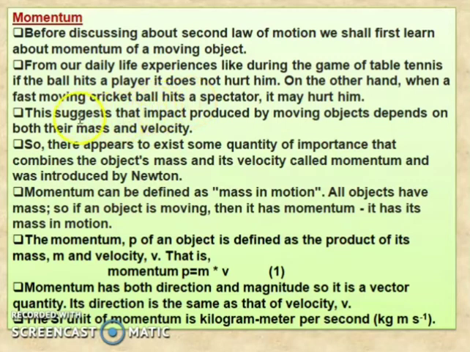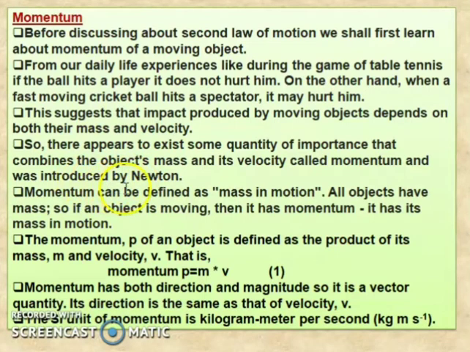This suggests that the impact produced by a moving object depends upon both its mass and velocity. So there appears to exist some important quantity combining the object's mass and its velocity, called momentum, and it was introduced by Newton.